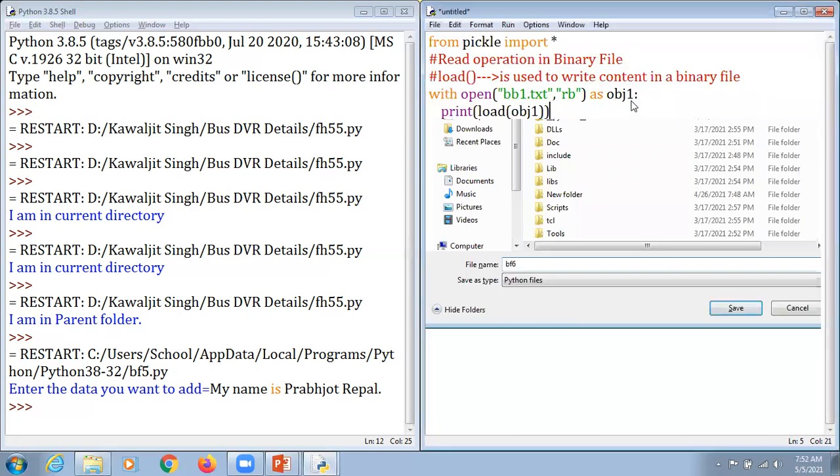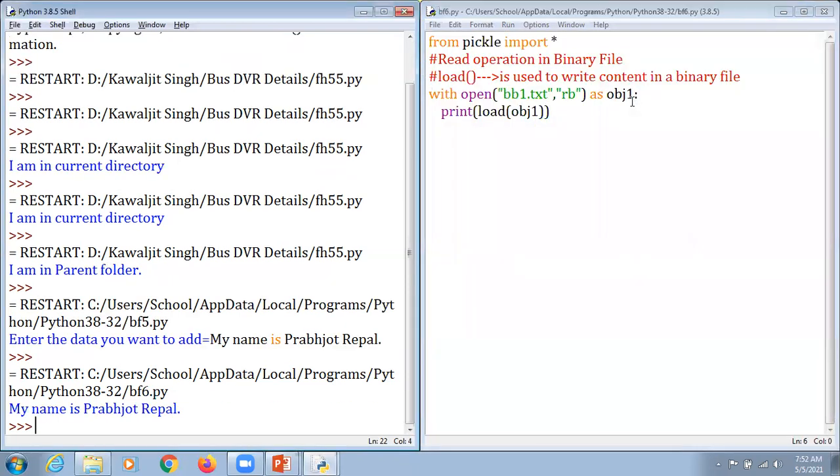Binary file 6. I'm just going to hit the enter key here, and it just reads the content. It is pretty much clear that those symbols reflected in the file are not supposed to be read. Why so? Because this is to be considered a file which is written in machine language.